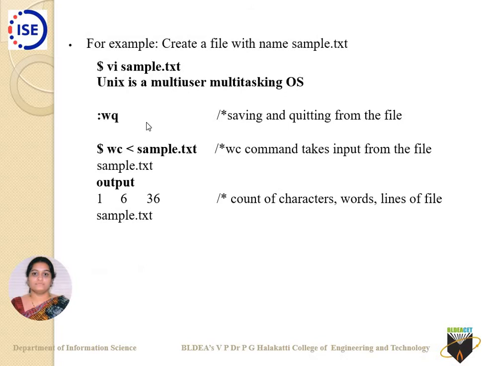Now the same thing, I can create a file called sample.txt. How to create a file? We can use VI. Of course, all of you are aware of this from your C programs, where we created files using gedit or VI as an editor in Ubuntu. The same way here, VI is an editor used to create a particular file. So while creating a file we use VI as a command, then in front of that I give a file name.